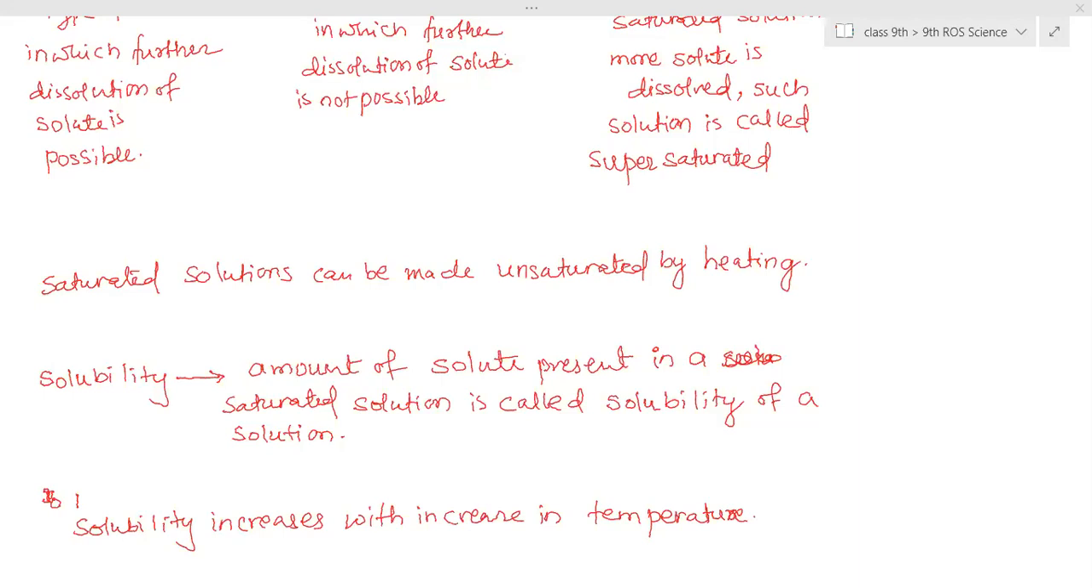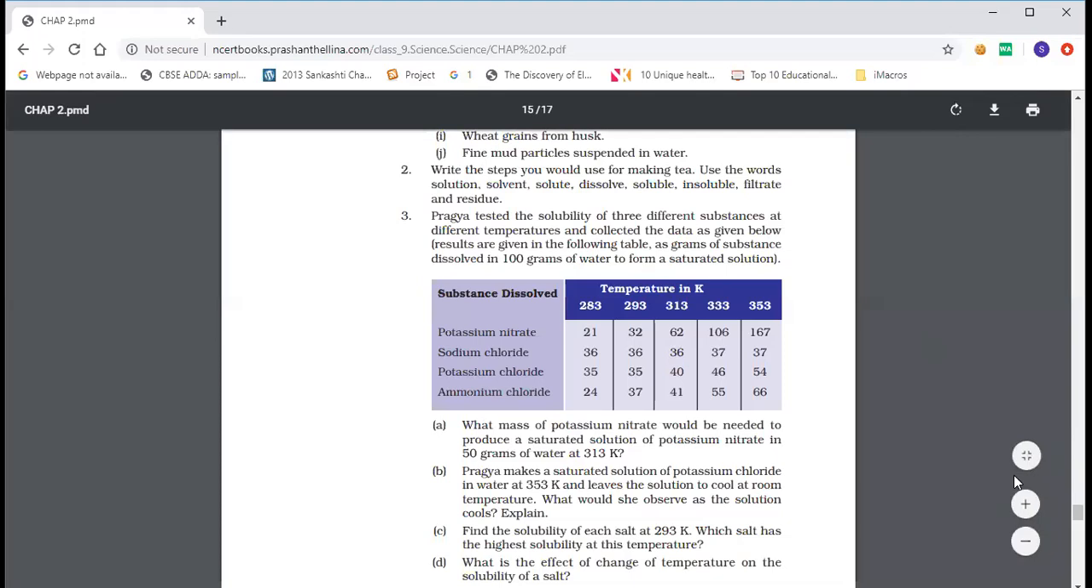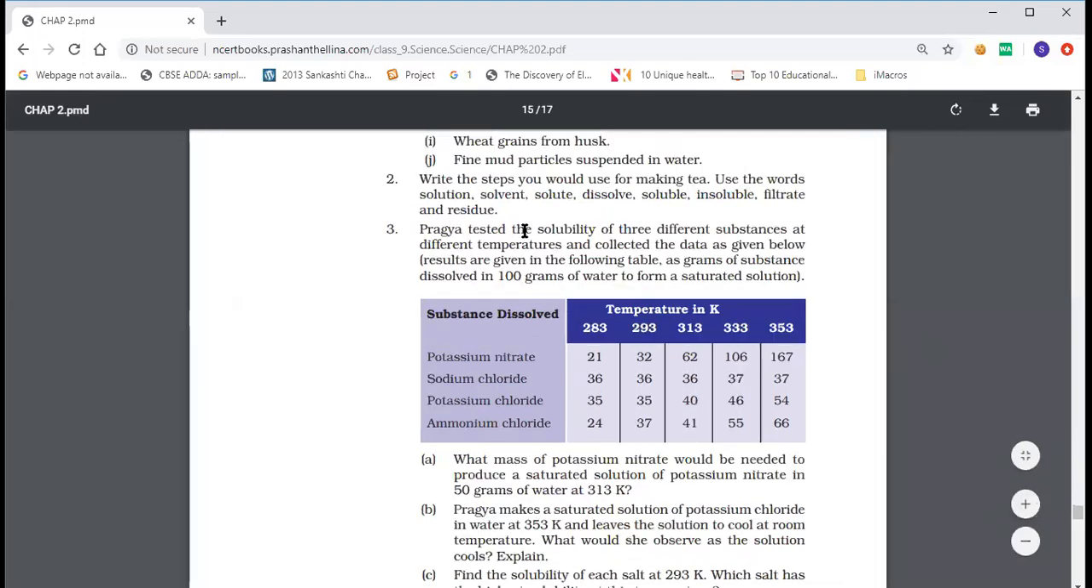Now here you can see the solubility chart. One question is given. Here Pragya tested the solubility of four different substances at different temperatures and collected the data as given below. So this is a solubility chart of different salts: potassium nitrate, sodium chloride, potassium chloride, and ammonium chloride, at different temperatures: 283, 293, 313, 333, and 353. At these temperatures, the solubility is found out in 100 gram of water.